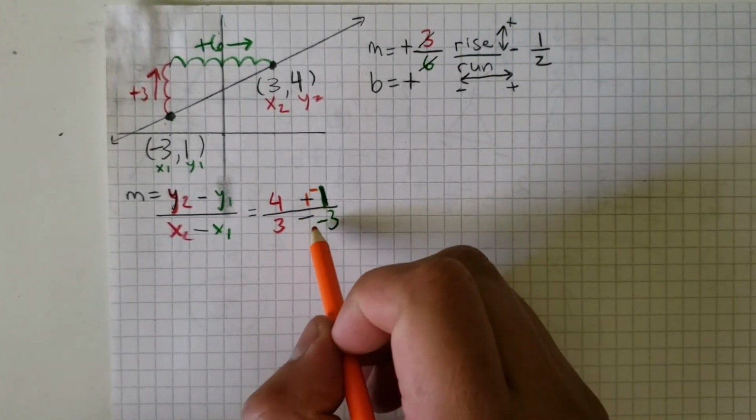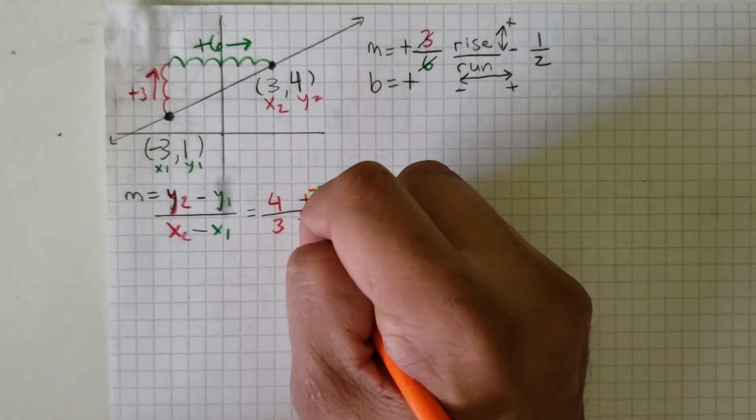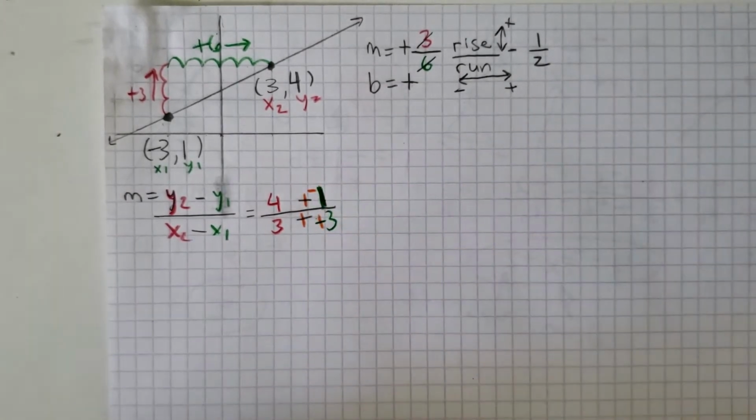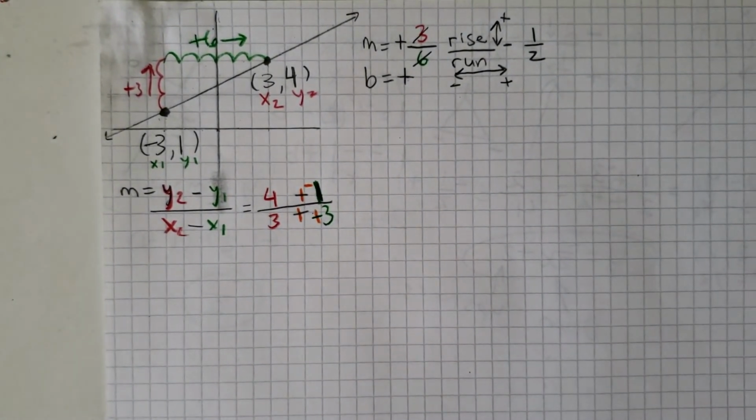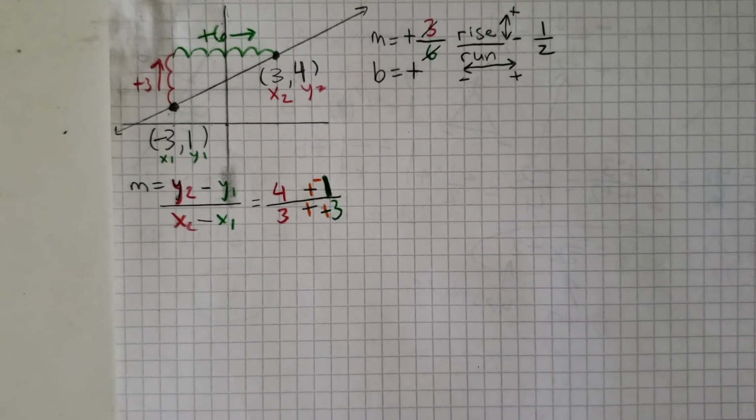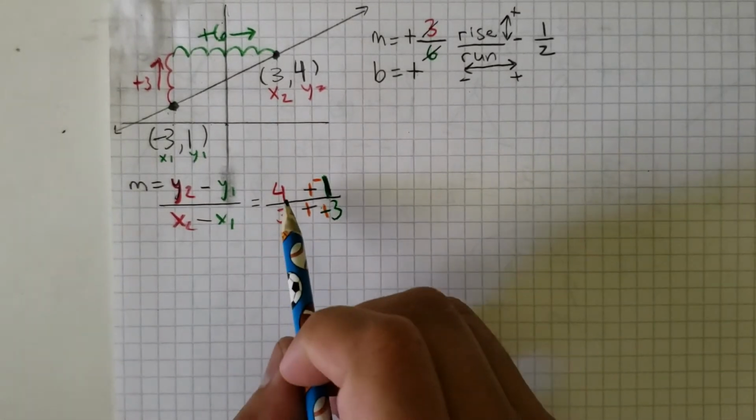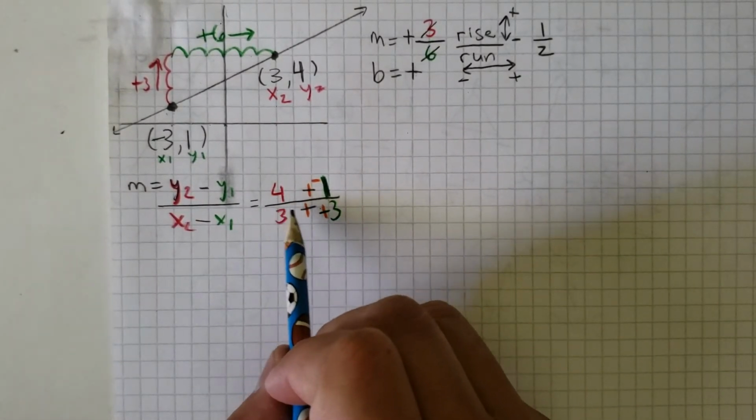And down here, since I have minus minus, I'm just going to put 1 stick here and 1 stick there. So now it's plus plus. And again, all this does is clarify it. It doesn't change anything. It doesn't change the answer. It just clarifies it. Okay, so on the top, I'm going to go ahead and do the minion thing.